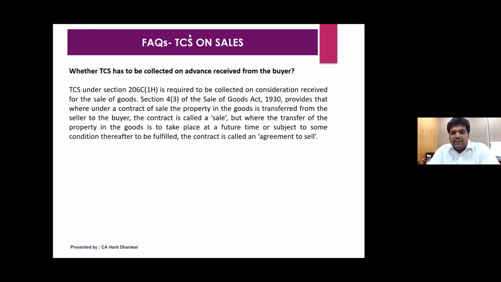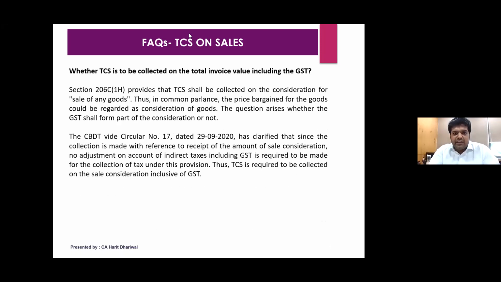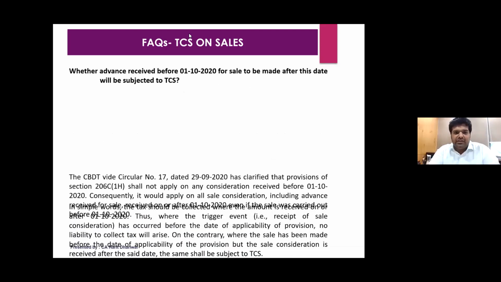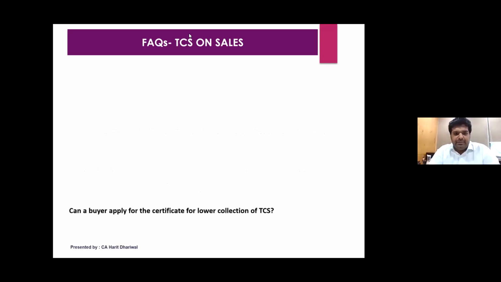Now coming to the advance payment, even as we discussed in the goods scenario, even as far as the sales is concerned, and we receive certain advance from the buyer, even on that TCS has to be collected because it's on the amount of receipt. So advance will also be subject to 206C1H. Again, we discussed total invoice value including GST is what is to be considered there. Now coming straight away to the important point of comparison.